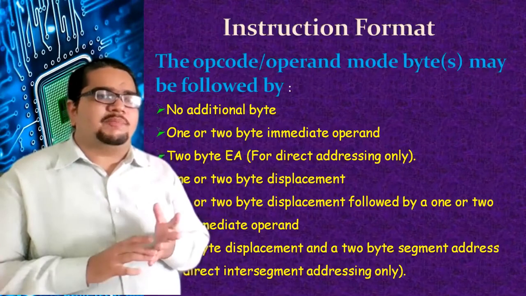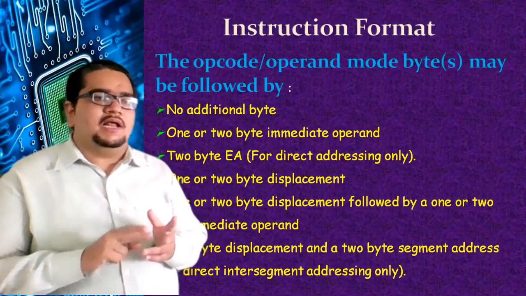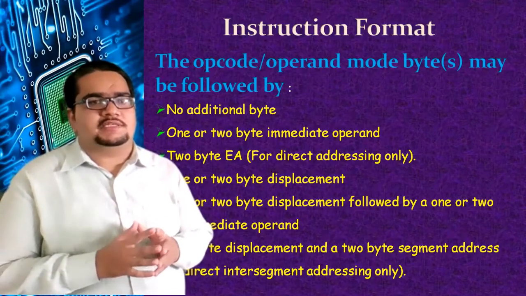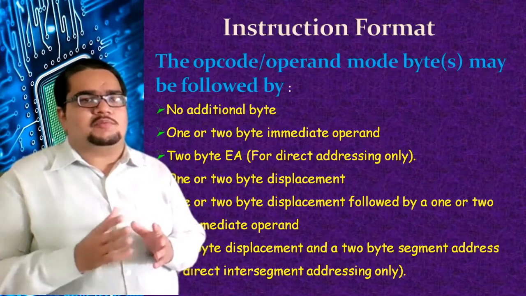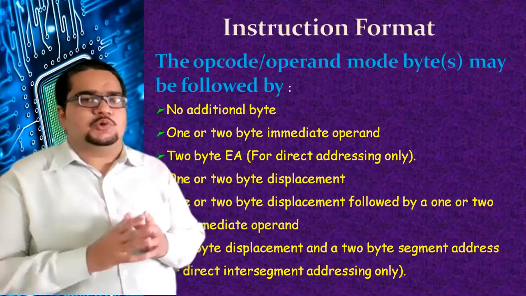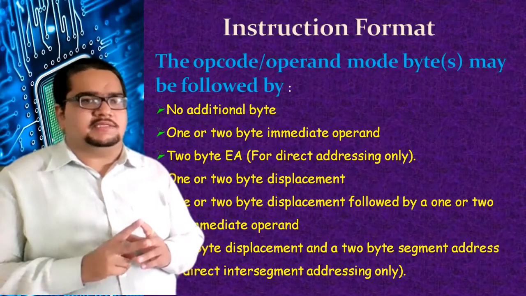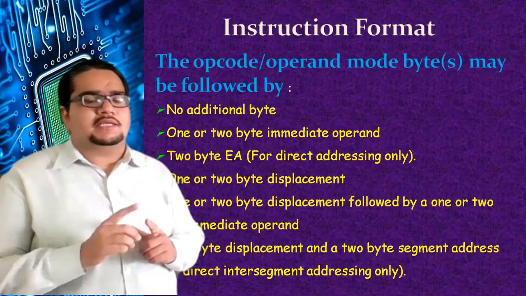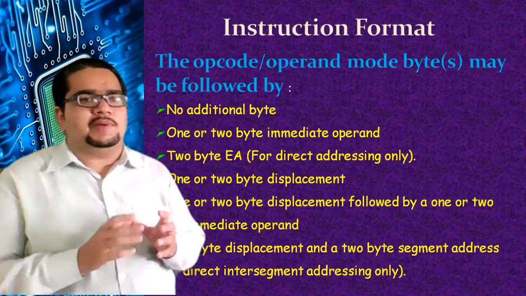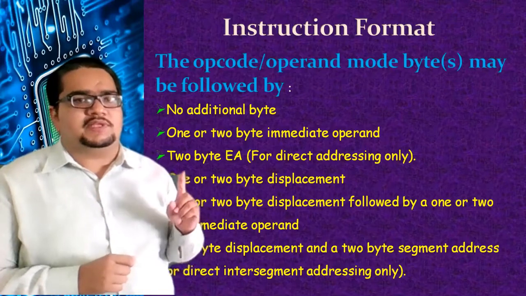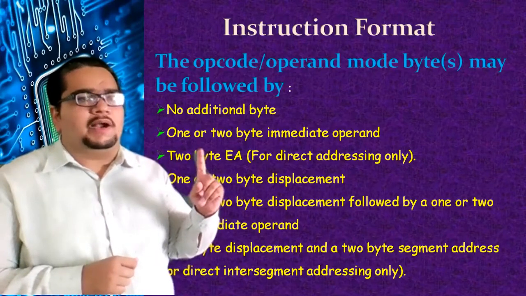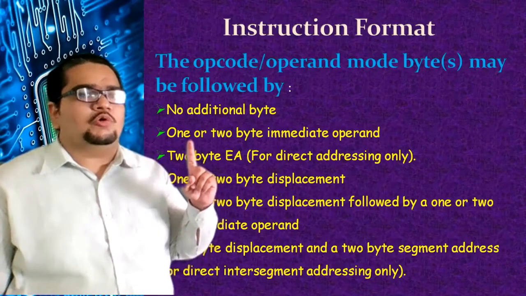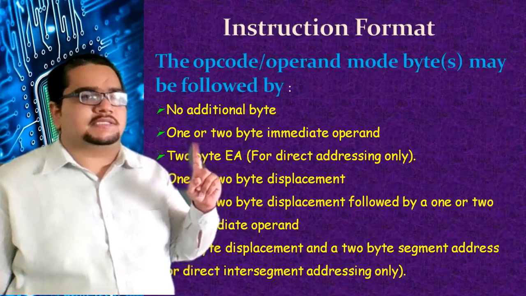Sometimes we will write the operation, the destination register, and then the direct operand, a number. Suppose for an example of addition, earlier we have seen ADD AX, BX. Here I am taking both of the operands as registers. But sometimes I can take one operand as a register, the destination one, and the source as raw data, immediate data. Such instructions will have a 1 byte or 2 byte immediate operand, which has to be operated on directly without storing it into any of the internal registers earlier.